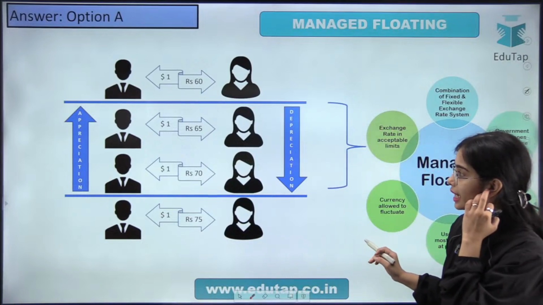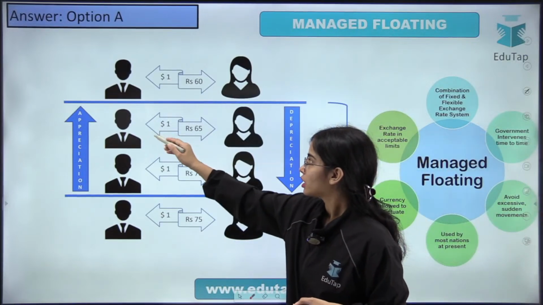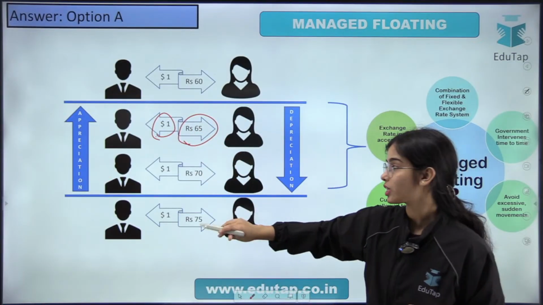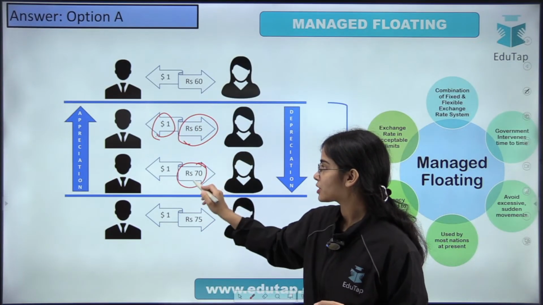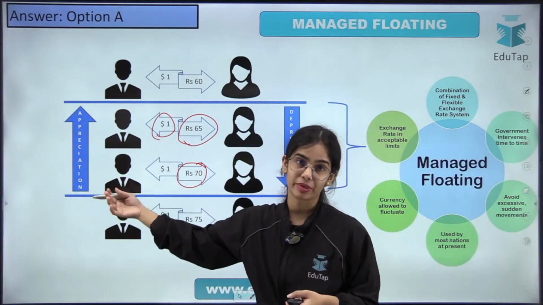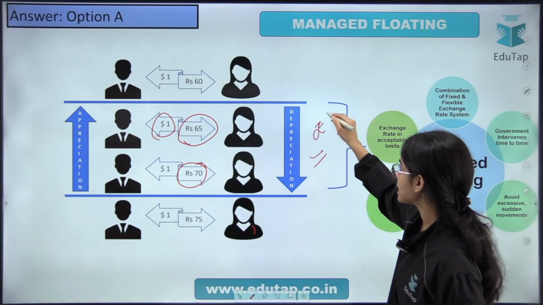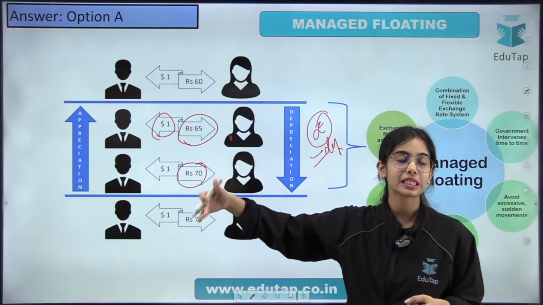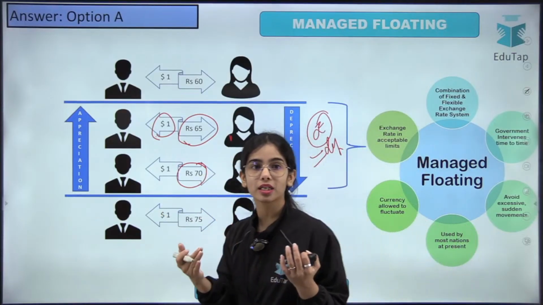As you can see, before we had to give 65 rupees for $1, but now we have to give 70 rupees for $1. So our currency has depreciated and the foreign currency has appreciated. Our currency, that is rupee, is depreciating if the exchange rate is increasing.